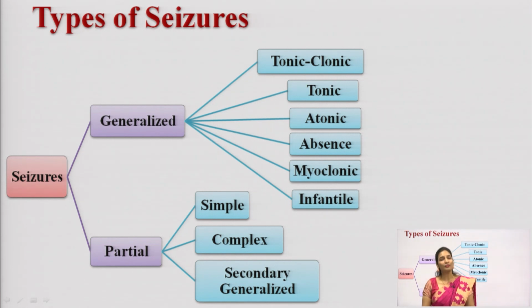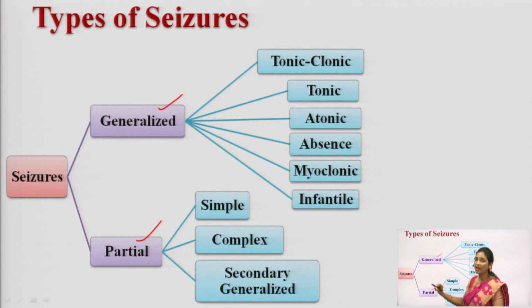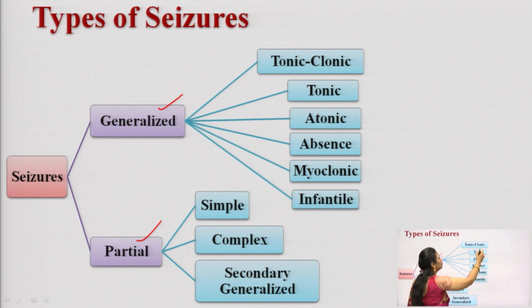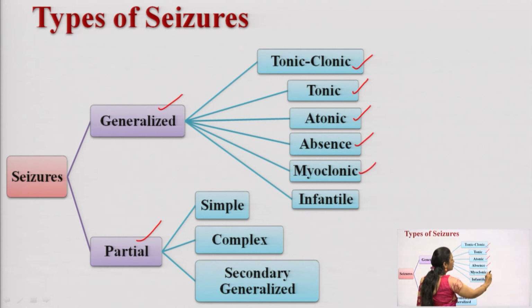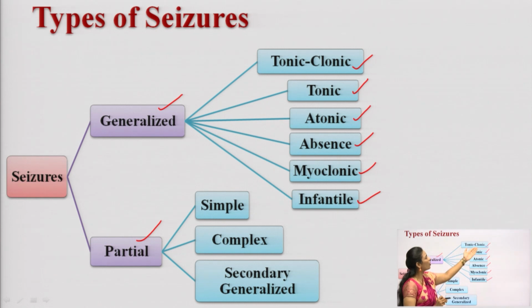So, these are the types of seizures which you can see here. Seizures have been classified into mainly two categories: generalized seizures and partial seizures. In generalized seizures, you can see the tonic-clonic, tonic, atonic, absence, myoclonic and infantile. Here you have seen the terminologies like tonic and clonic. What is meant by tonic? What is meant by clonic?